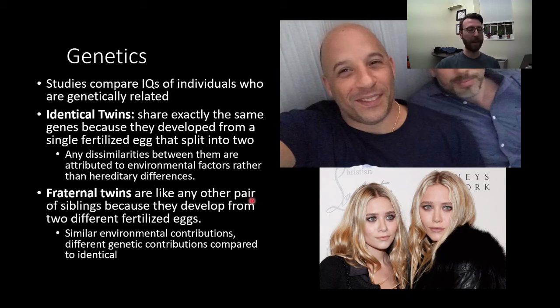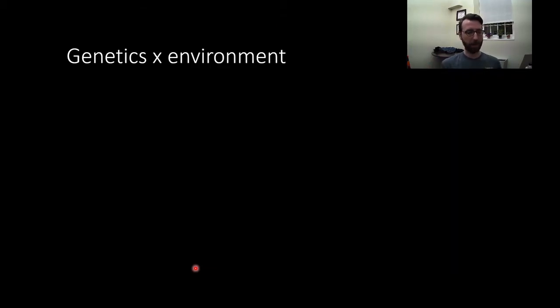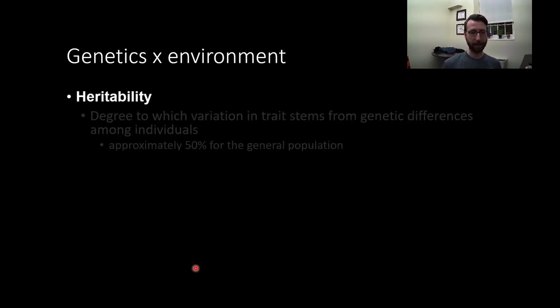Fraternal twins are a lot like any other pair of siblings because they develop from two different fertilized eggs. So they don't share identical genetic material. They share many genetic similarities, but they're not identical. They often have similar environmental contributions, right? They're raised in the same household at the same time. So this lets us compare how much the environment influences, because the genetics are not entirely in common, but their environments are. From studies like this, we can estimate heritability.